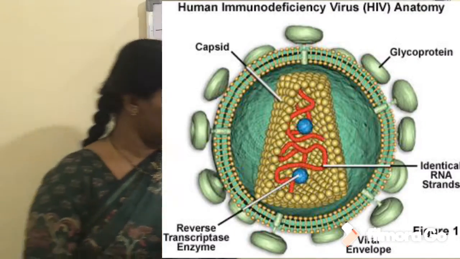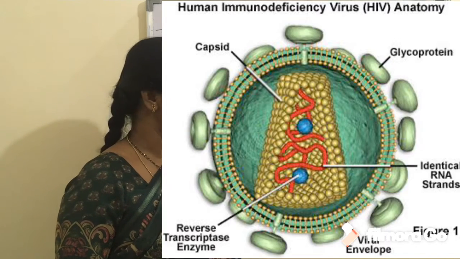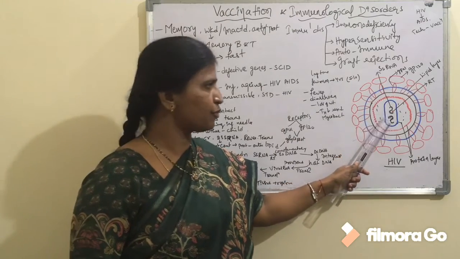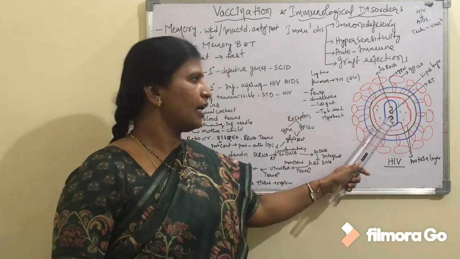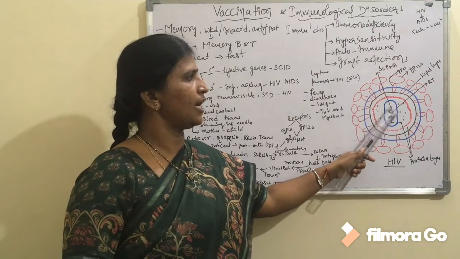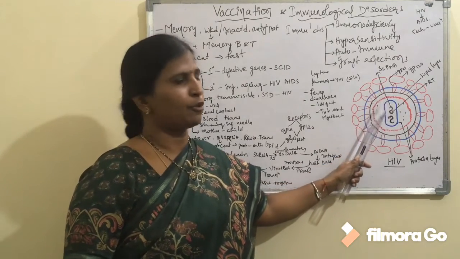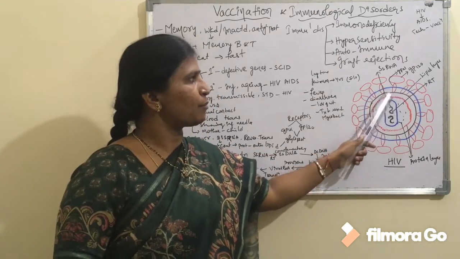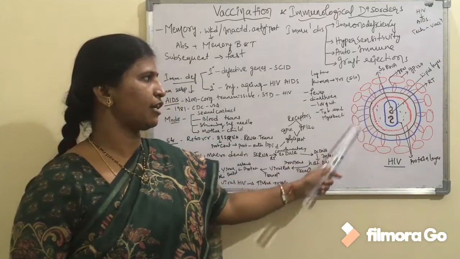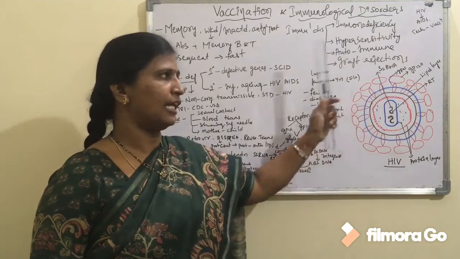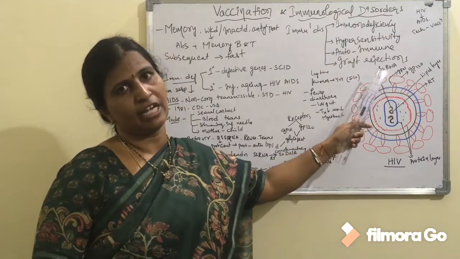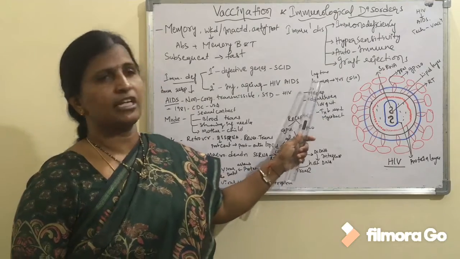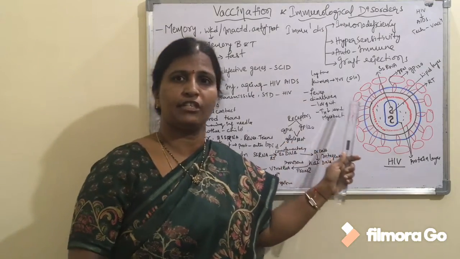Coming to the structure of HIV or human immunodeficiency virus, it consists of 2 strands of single-stranded RNA, and it is a retrovirus. These RNA molecules are covered by protein molecules, and 2 molecules of reverse transcriptase enzyme are present. Over the protein layer, one more protein layer is present, which is surrounded on the whole by a lipid layer. On the surface of the lipid layer, there are glycoproteins known as GP120 and GP41. These attach to the receptors present in the host cell.